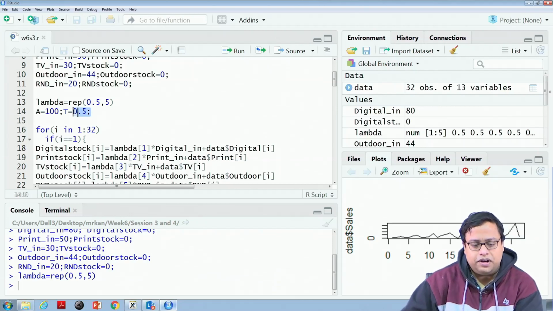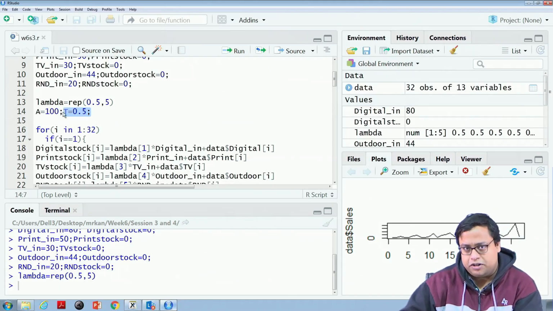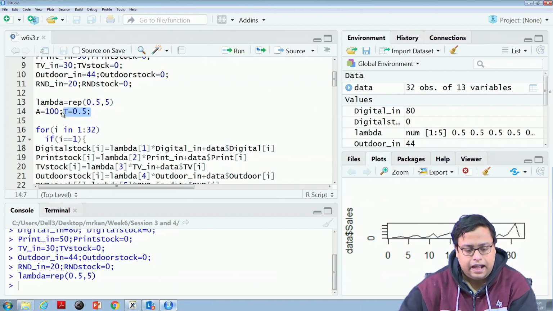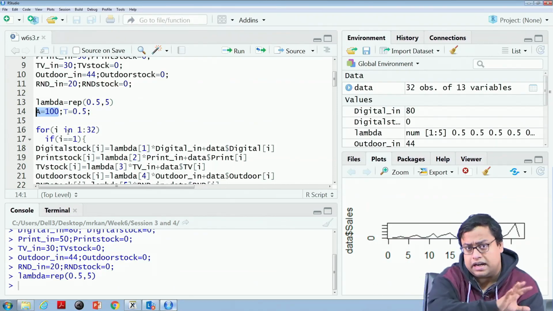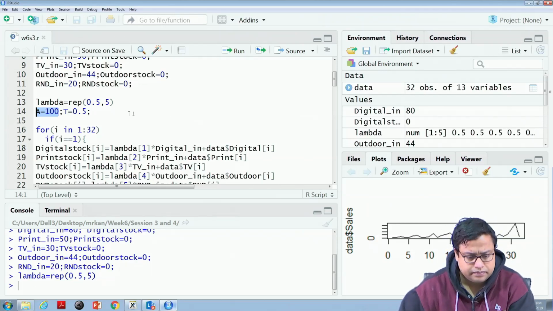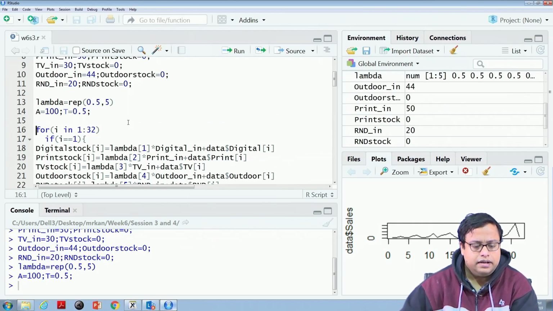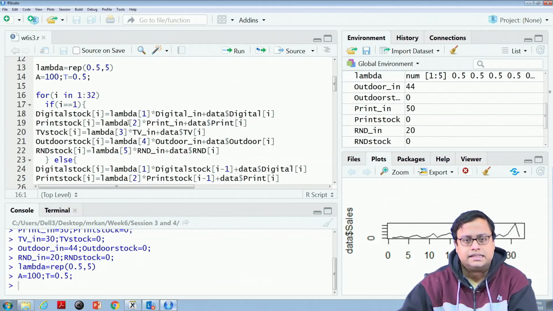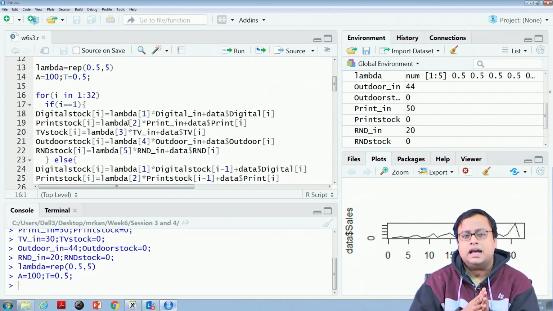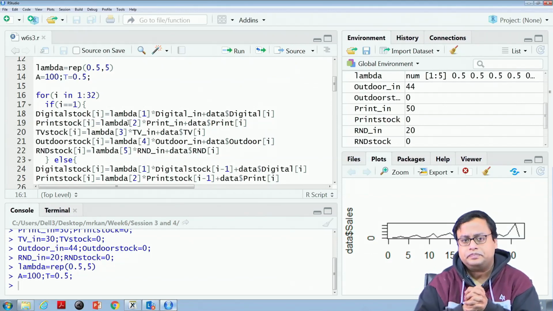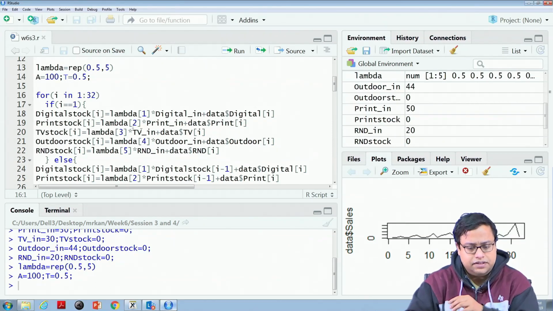Now, the trend component is 0.5. I am taking it positive because it is slowly increasing, and A is the constant at the very first. So, these are all initial values. Now, in the next part, I will calculate the digital stock. So, carefully see what I have written in this code.